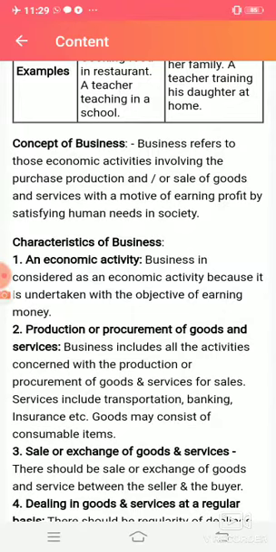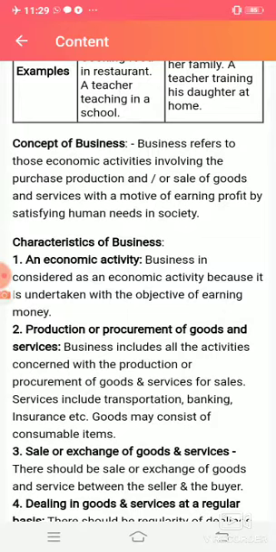What is business? Business refers to those economic activities involving the purchase, production and sale of goods and services with a motive of earning profit by satisfying human needs in society. Business is related with economic activity. You have to understand that business is an economic activity. Why?